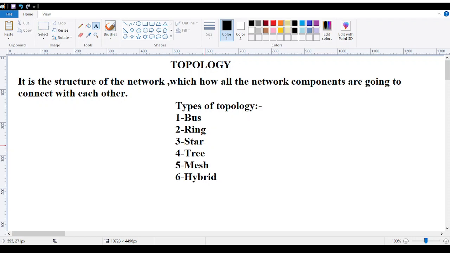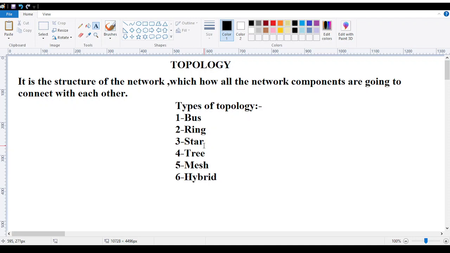The reason behind that is that every wireless connection requires a wired connection first. That is why topology is important.